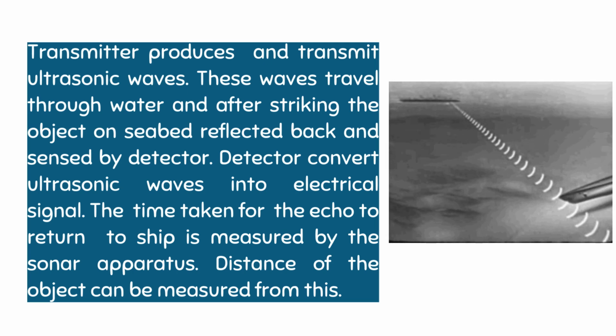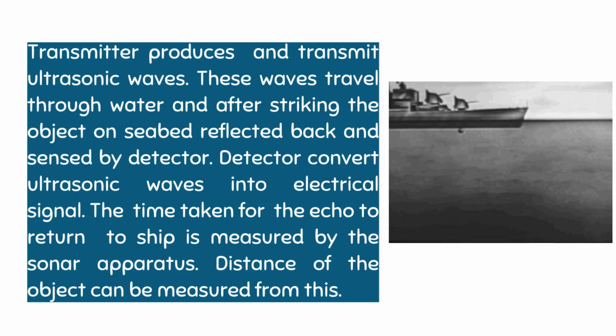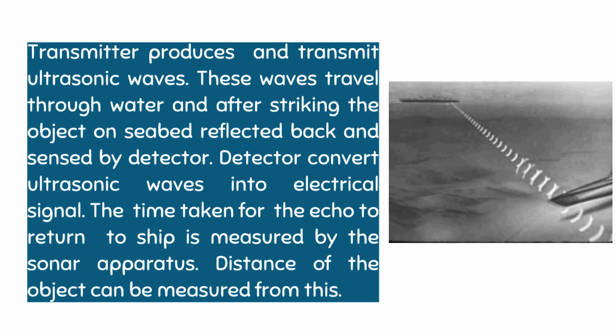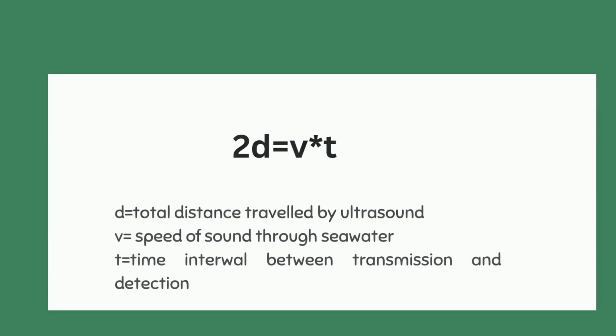The time taken for the echo to return to the ship can be measured by the sonar apparatus, and then it can find out the distance. By using this equation, that is 2 into distance is equal to velocity into time, the sonar can find out the distance between the ship and the object on the seabed.